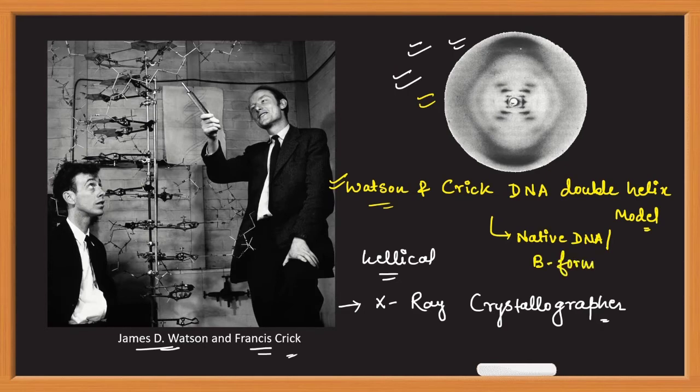DNA has different forms that we will discuss in later videos of this series. The properties presented by Watson and Crick were basically the properties of native DNA or B form of DNA. That we will discuss in much detail in this video.